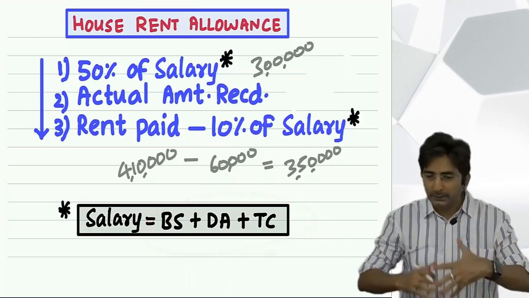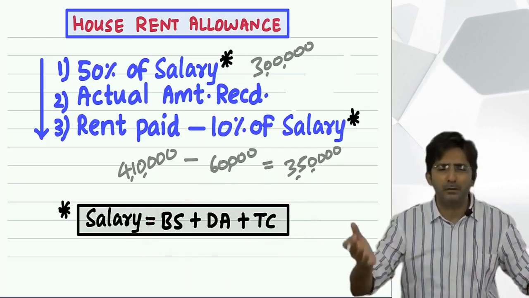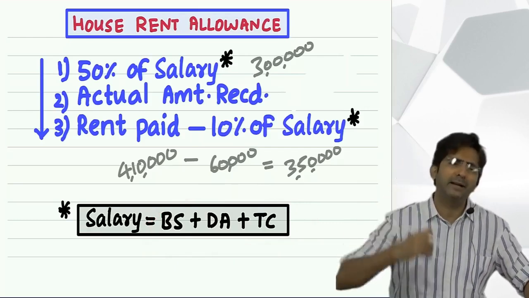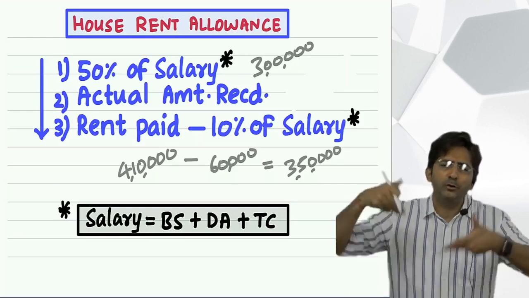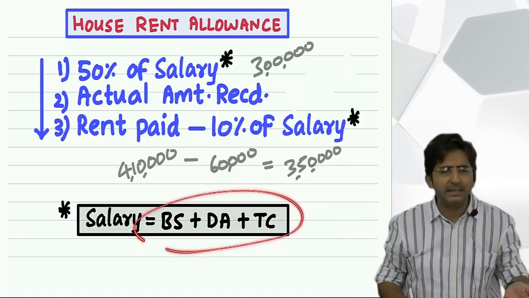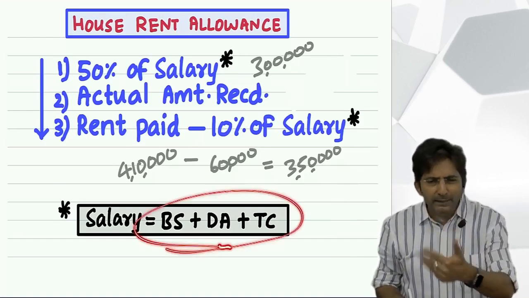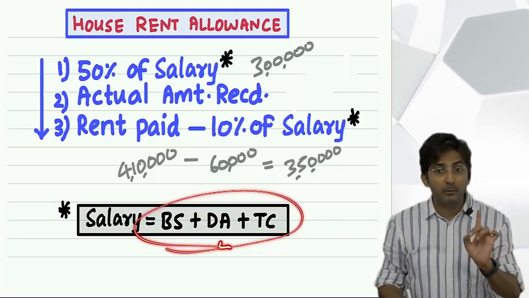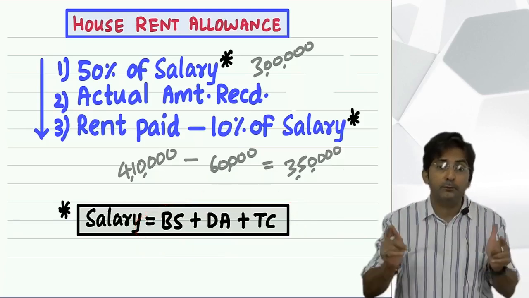Okay. Although in this chapter you study many things, helper allowance, uniform allowance, but not everyone gets these. Uniform allowance you will get only if you have to wear a uniform. Not everyone wears a uniform. But these are the fixed items which every employee gets in every type of profile anywhere in India. That's why the government gives importance to these in the formula.